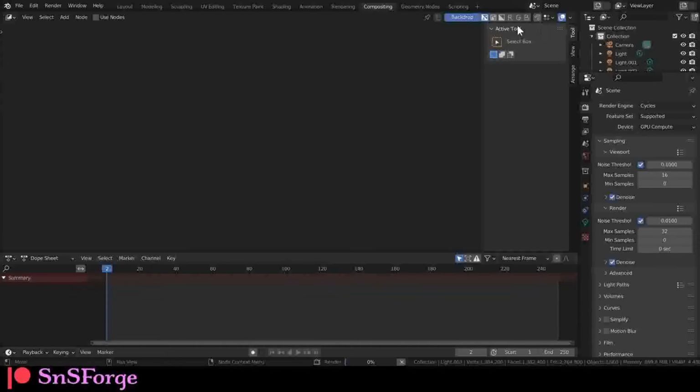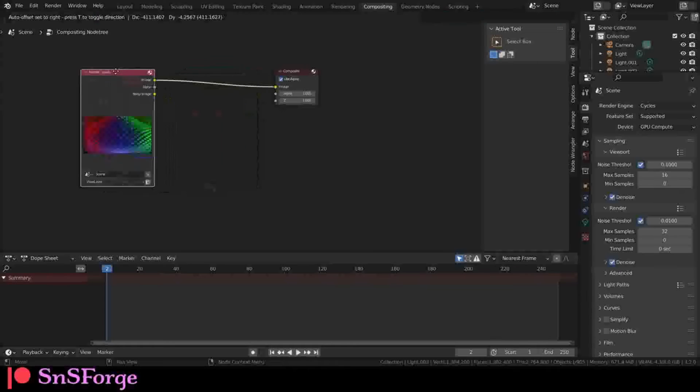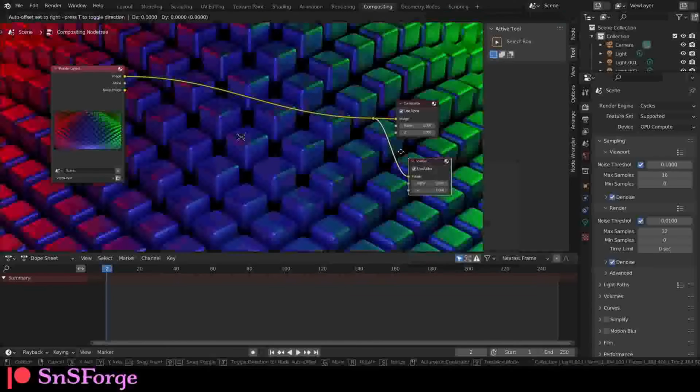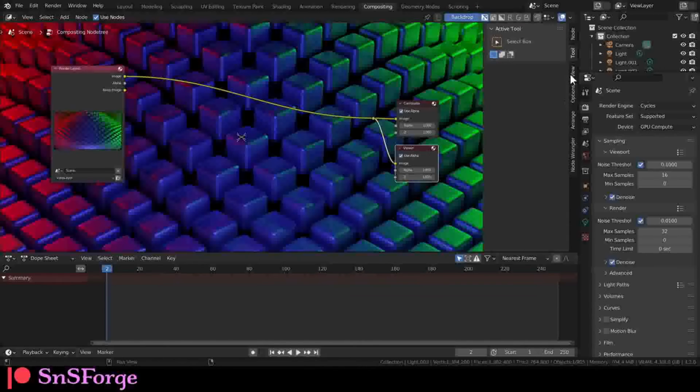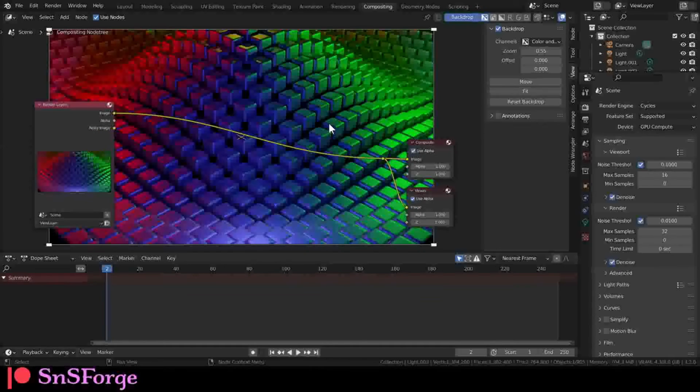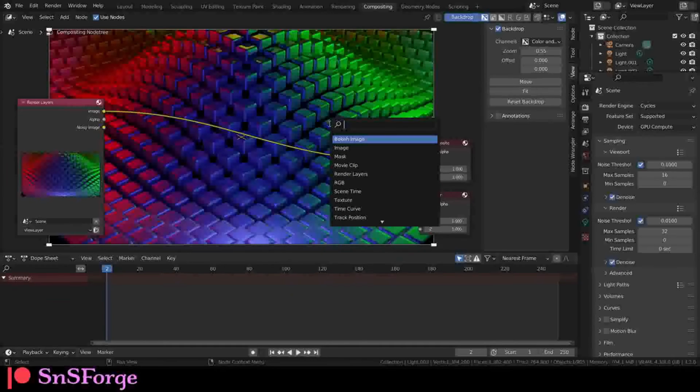Move it at the side. Oh, there you go. Now, fit. So let's make it a little bit more interesting by adding maybe a lens distortion.